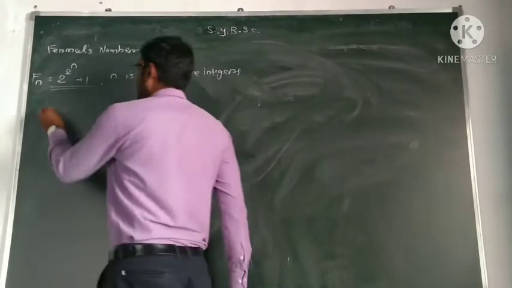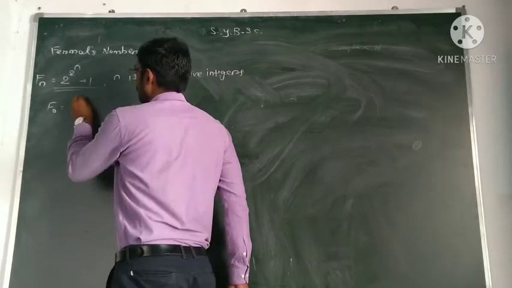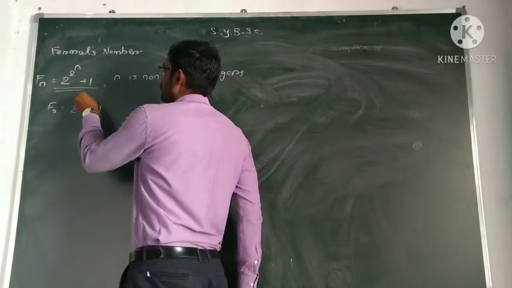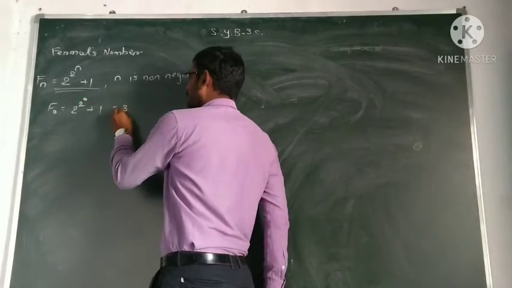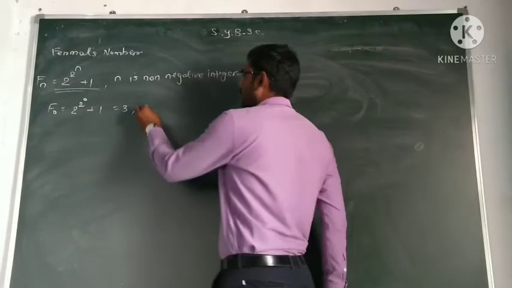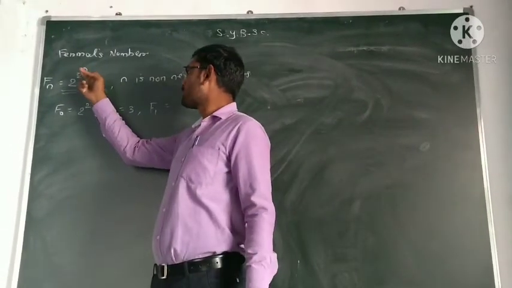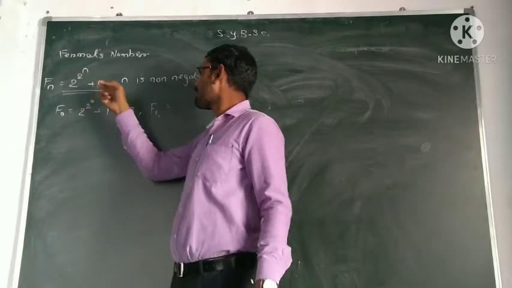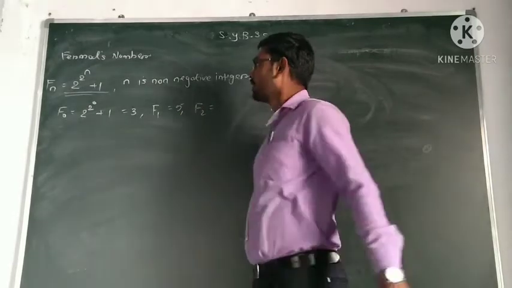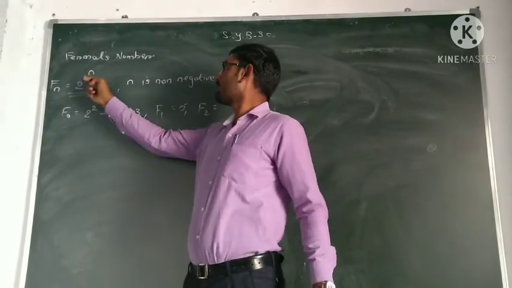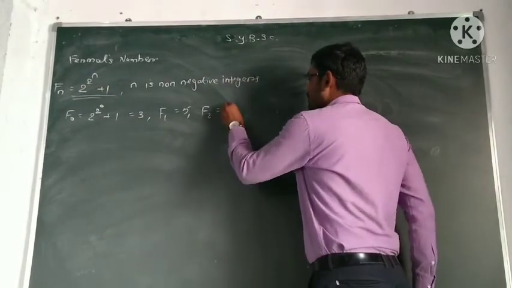First Fermat number, that is F0, is equal to 2 raised to power 0 plus 1. 2 raised to power 0 is 1, 2 raised to power 1 is 2, plus 1 is equal to 3. This is the first Fermat number. Then F1, put n is equal to 1. 2 raised to power 1 is 2, 2 raised to power 2 is 4, plus 1 is 5. Then F2, 2 raised to power 2 is 4, 2 raised to power 4 is 16, plus 1 is 17.